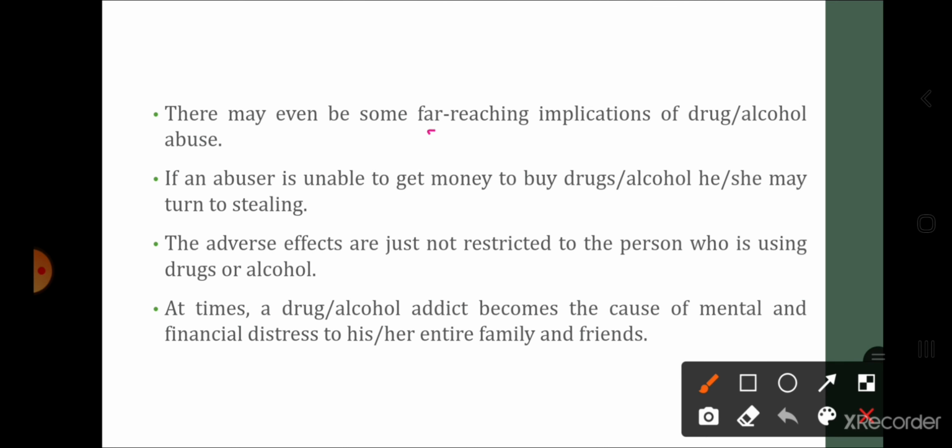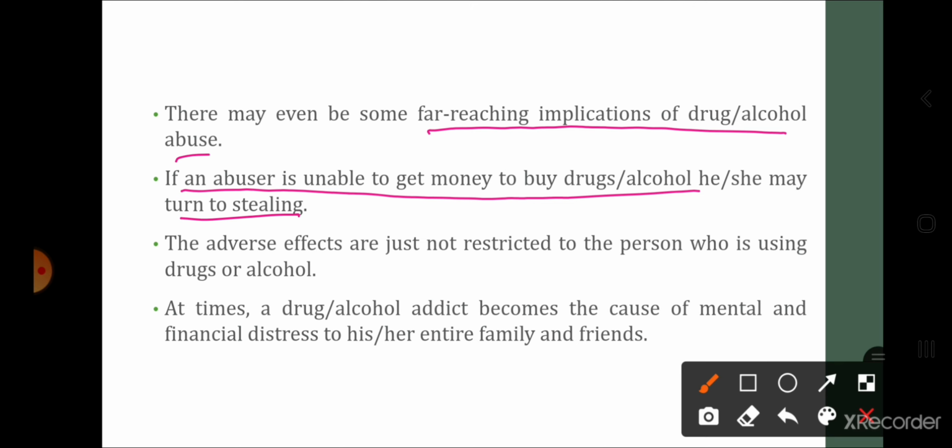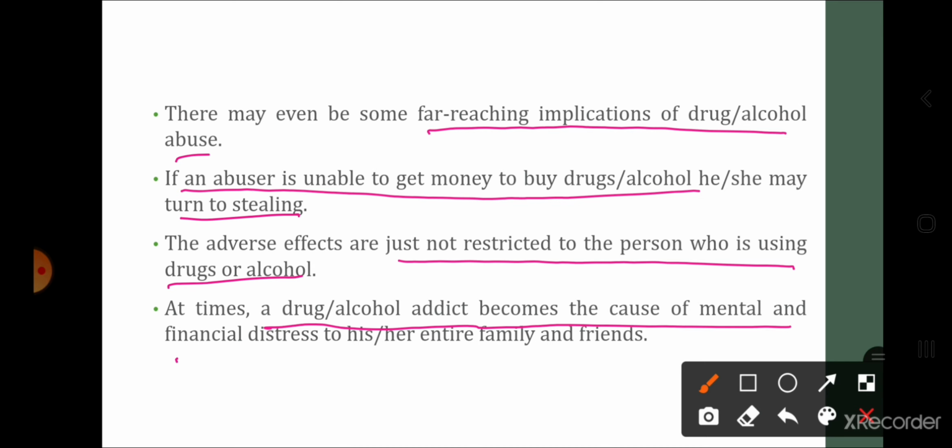There may be even some far-reaching implications of drug or alcohol abuse. If an abuser is unable to get the money to buy drugs or alcohol, he or she may turn to stealing. अभी जो ड्रग एब्यूज़र है, चलो फैमिली ने पैसे देना बंद कर दिया, अभी उसको वो पर्टिकुलर ड्रग या अल्कोहल पे वो डिपेंडेंट बन गया है, सो वो क्या करेगा, वो चोरी करेगा. The adverse effects are not restricted to a person who is using the drugs and alcohol. At times a drug and alcohol addict becomes the cause of mental and financial distress to his or her entire